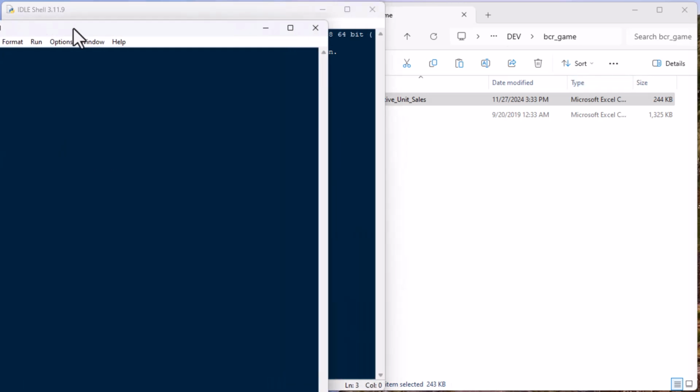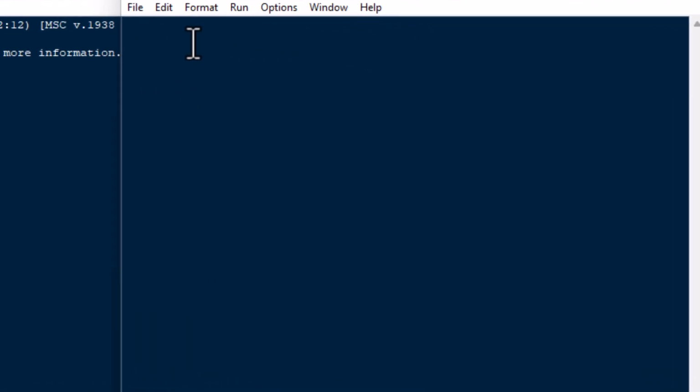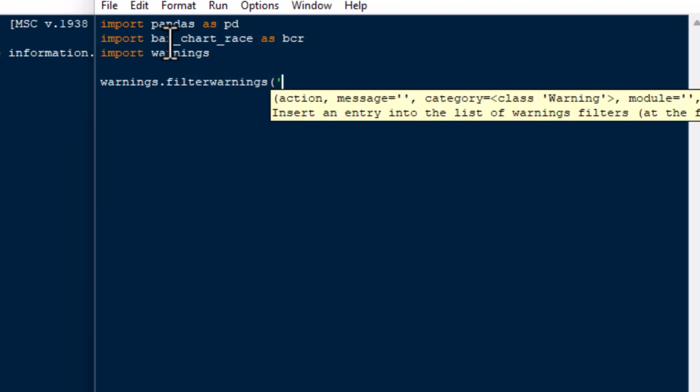So first I'll get a new file here in Python. I'm just using IDLE. You guys can use whatever IDE that you're using at the time. And I just created a file in our cdev BCR game directory here, and we're going to run with that. So here we go. We're going to use pandas today, and then we're going to import bar_chart_race as BCR. Now you're going to have to do a pip install for that, so it'll be pip install bar-chart-race, I believe it is, and you can go ahead and get that in your installation.